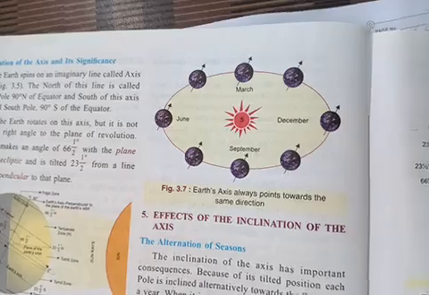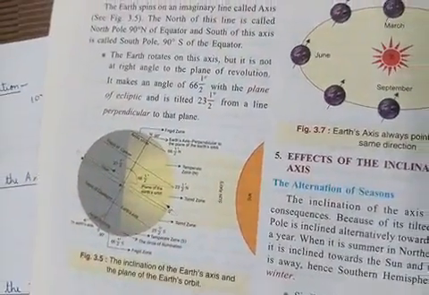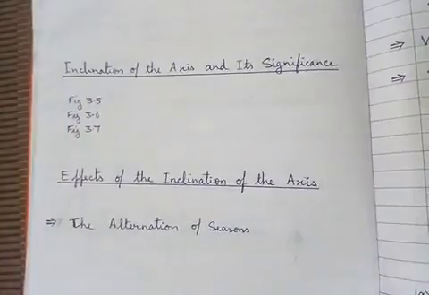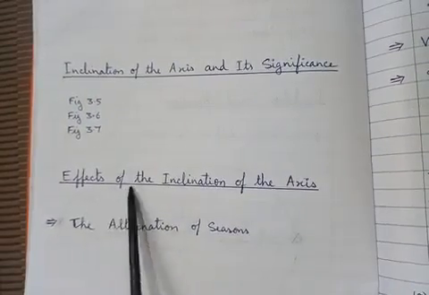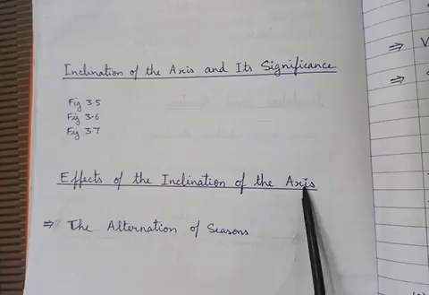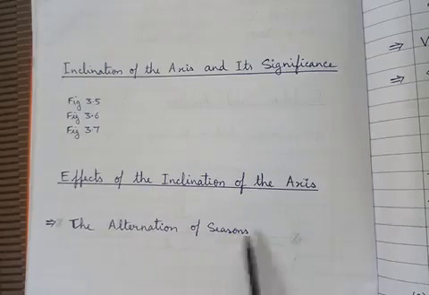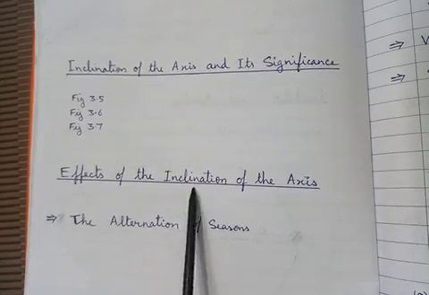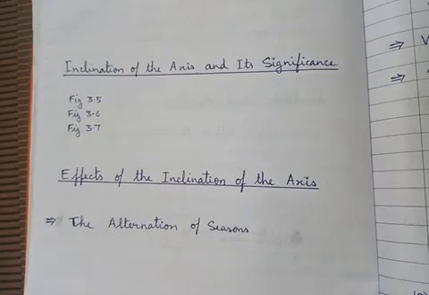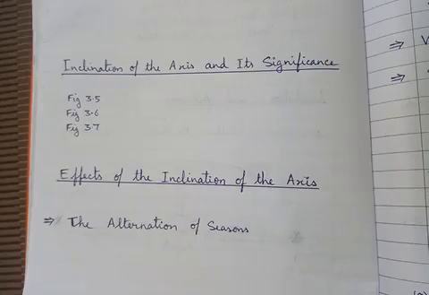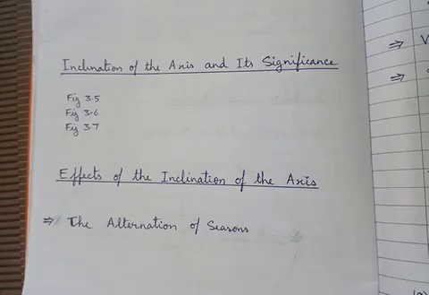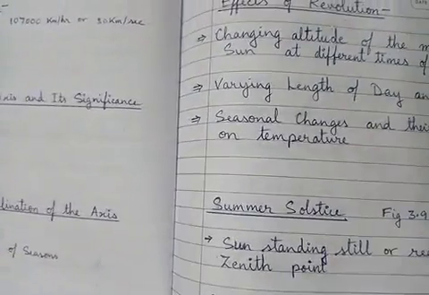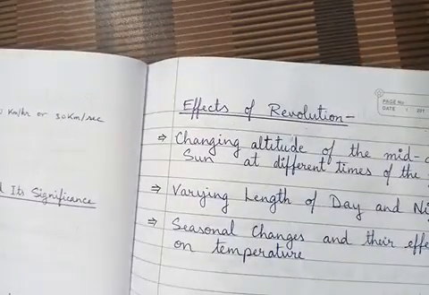Well, so here one thing all of you have understood from the three diagrams: the effect of the inclination of the axis is the alternation of seasons. We experience different seasons. Why? Because the earth is inclined on its axis. Well, now let's move further, and we are going to see the effect of revolution.